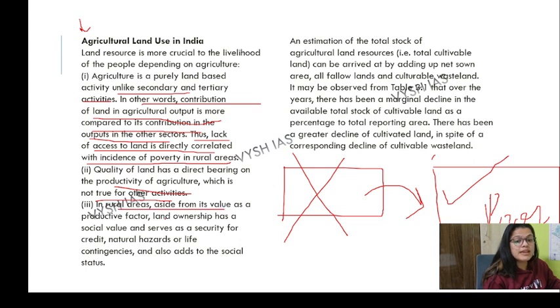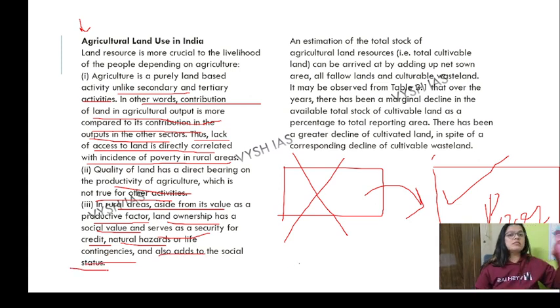In rural areas, aside from its value as a productive factor, land ownership has a social value. If you have more land, your social value is very high, like a person who has 100 or 200 acres of land. That creates much wealth. It serves as security for credit, natural hazards, and contingencies. No matter if your crops get spoiled in one season, you have other land as well.